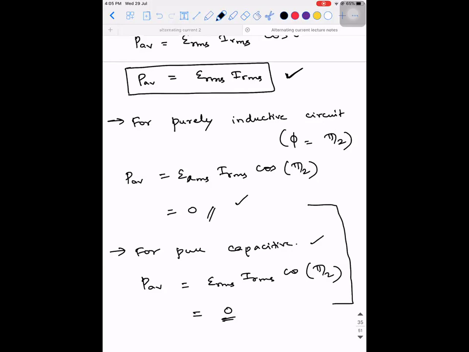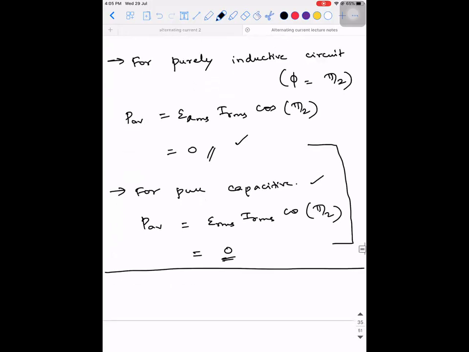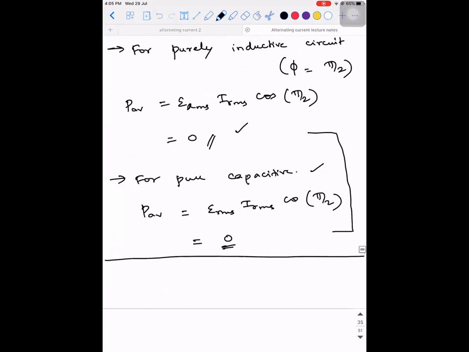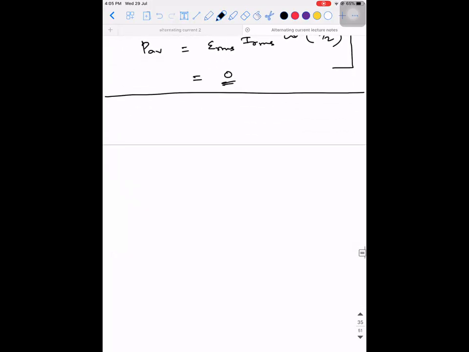So if you're clear with this concept, I'll explain you the main part. See, the one which I'm going to explain is not there in the textbook, and nowhere you will find it detailed. So please concentrate and listen to it. I'm going to explain what is the meaning of this. So listen to it carefully. Why we are studying the chapter, you will understand from this. Okay. Now listen.